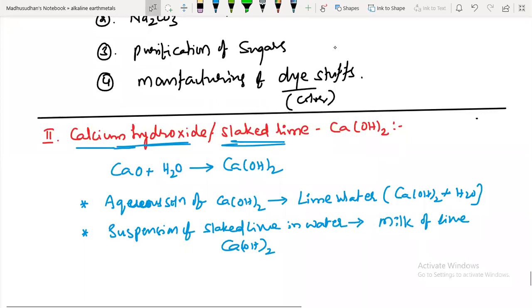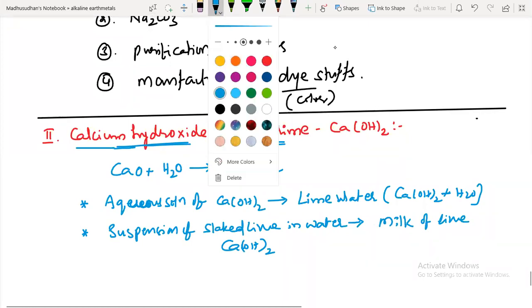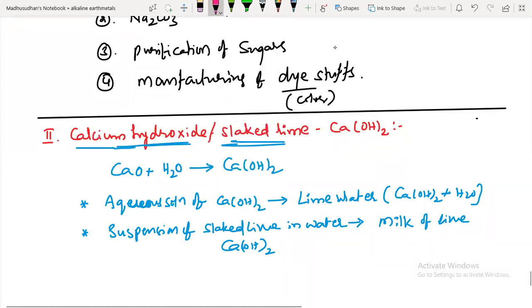What is the difference between these two, guys? Both of them are mixed with water only. Lime water is calcium hydroxide and water. Milk of lime is also slaked lime in water. Now, what is the difference between these? Aqueous solution means you cannot differentiate between the calcium hydroxide and water. That is lime water. It is a homogeneous mixture.